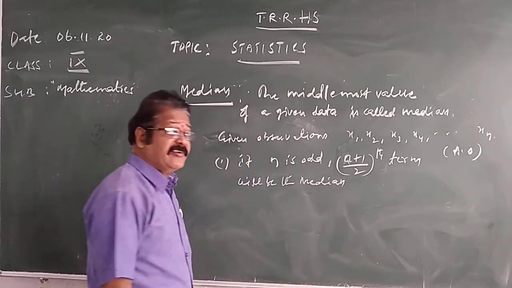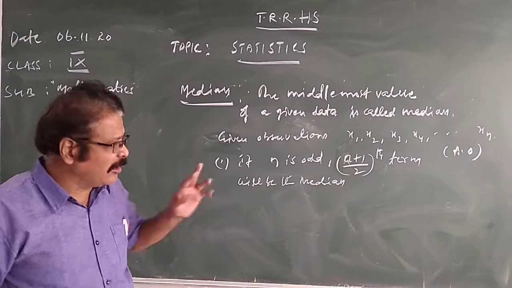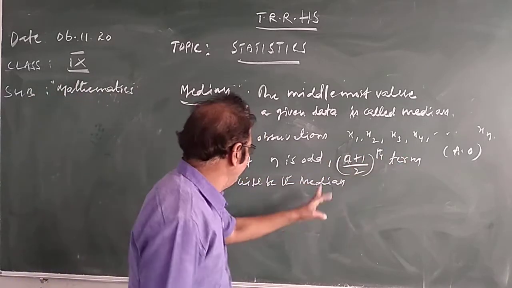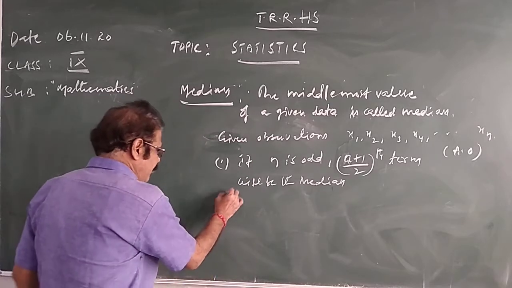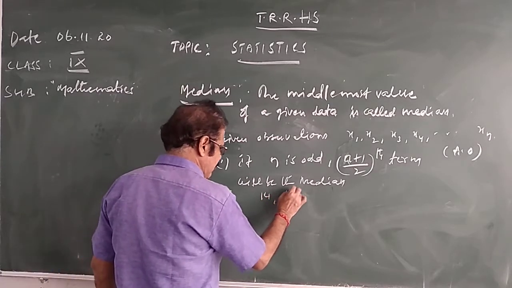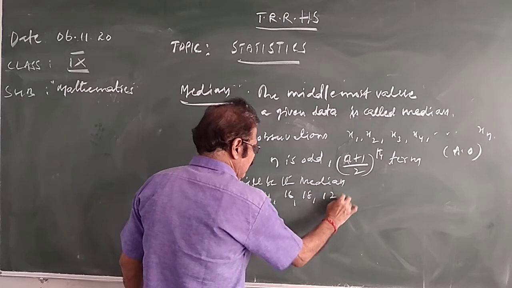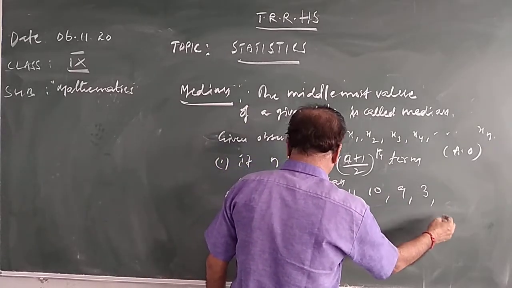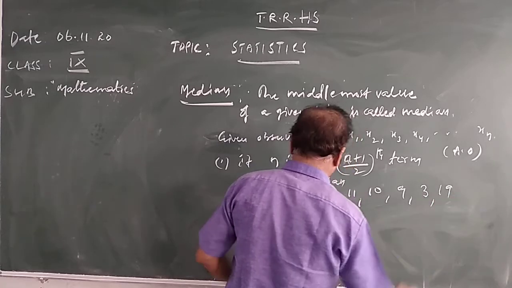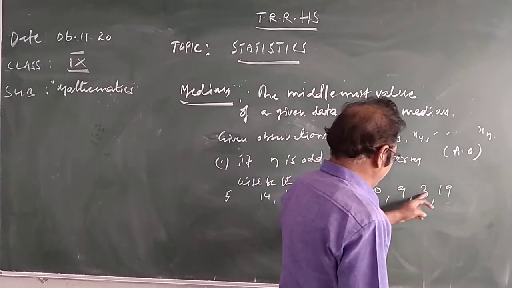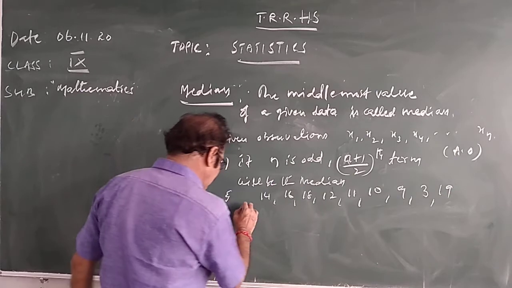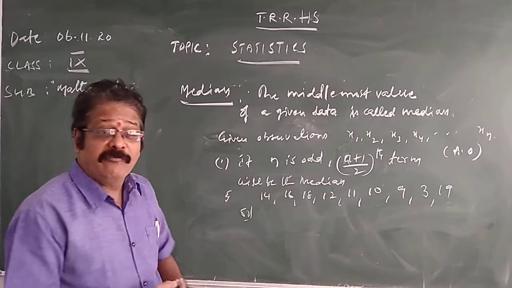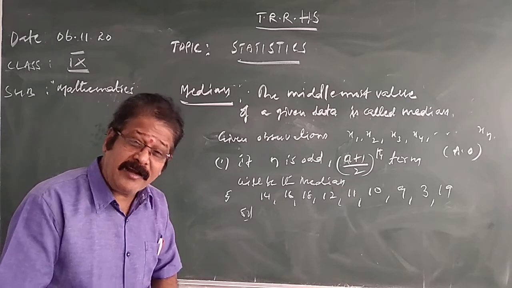If the number of observations is odd, (n plus 1) by 2 th term will be the median. Example: 14, 16, 18, 12, 11, 10, 9, 3, 19. These observations are there. What you have to do? You have to arrange these observations in which order? Either ascending order or descending order.